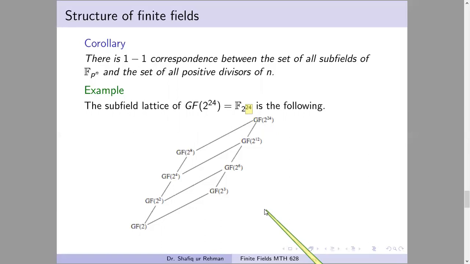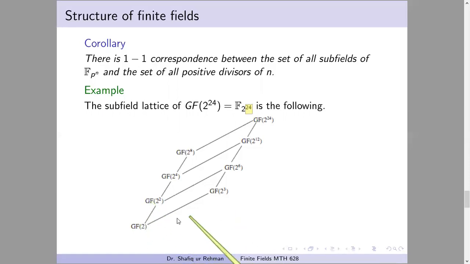This means if we have a lattice ordered set, we can express that set in a diagram in which these are the elements of the set, and if some element is contained in another element, there is a line from that element to the other, and the subset will be at the lower position and the superset at the upper position.